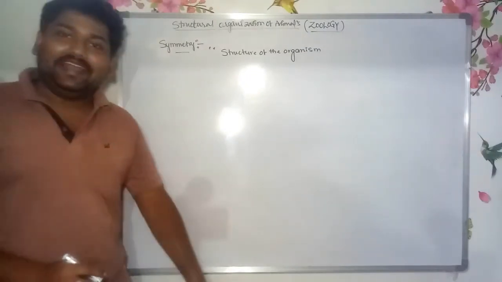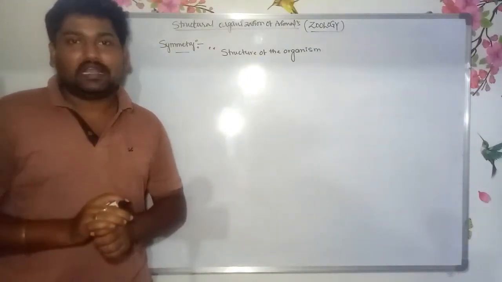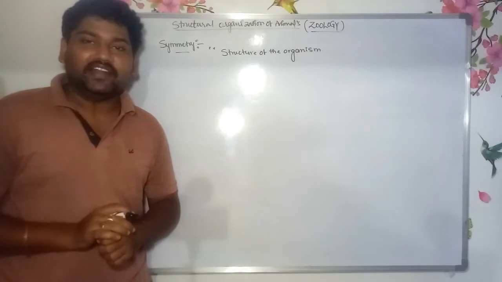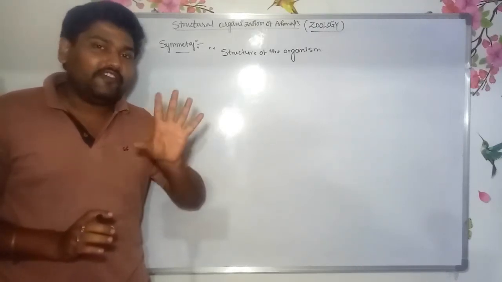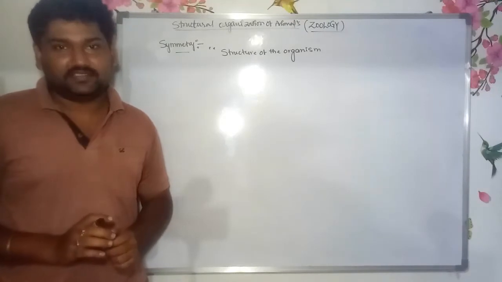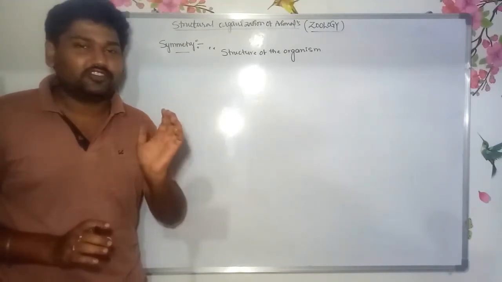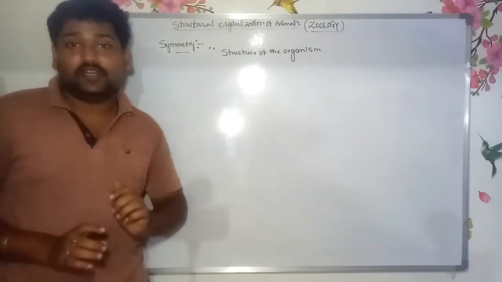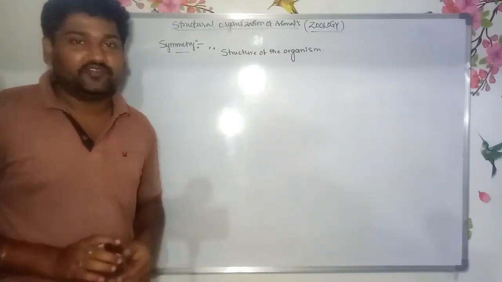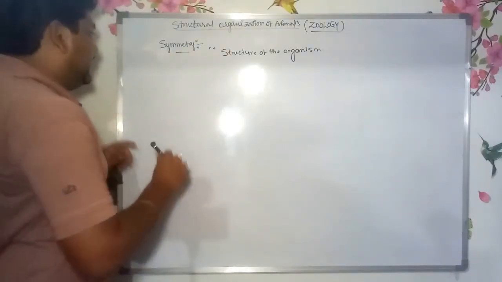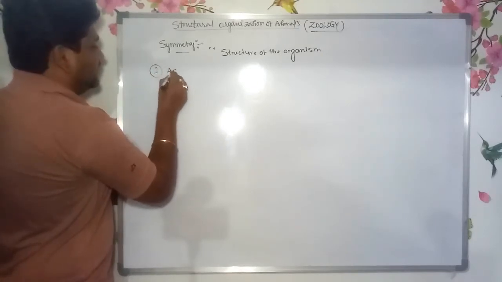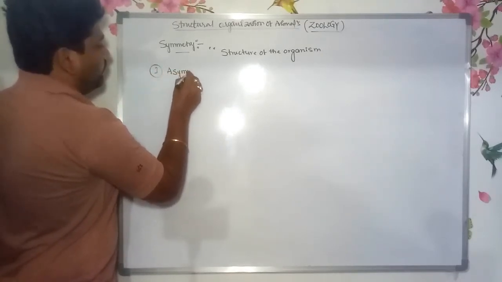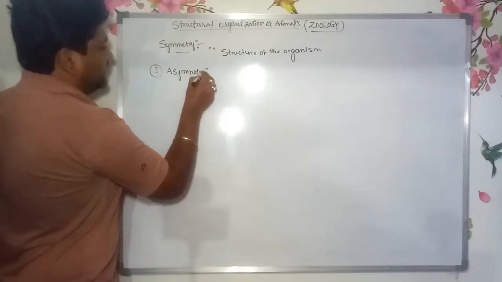According to their structure, the animal kingdom as a whole shows 5 different types of symmetries. The first one is asymmetry.